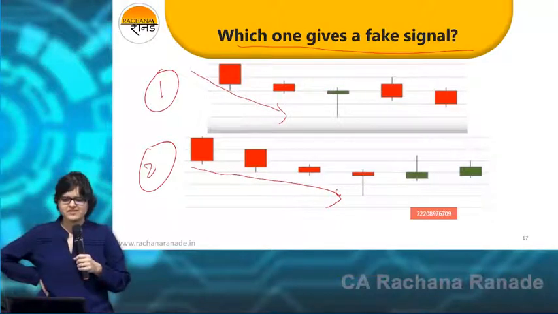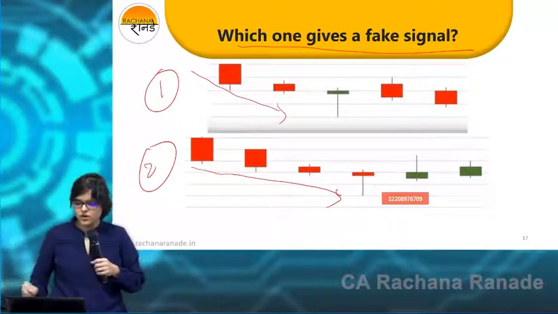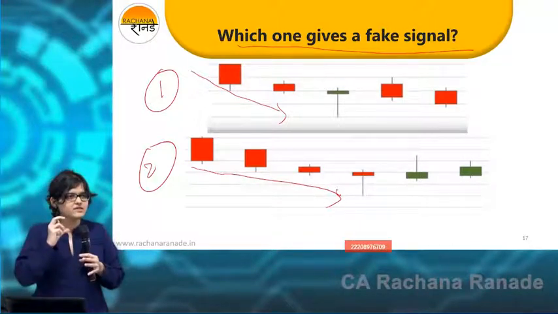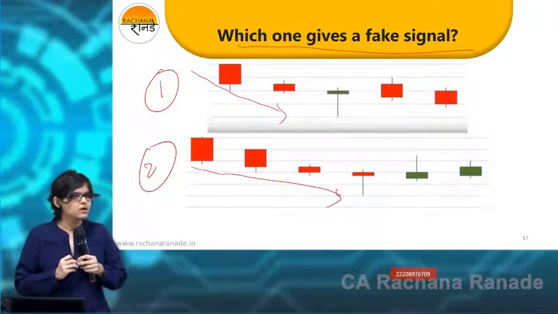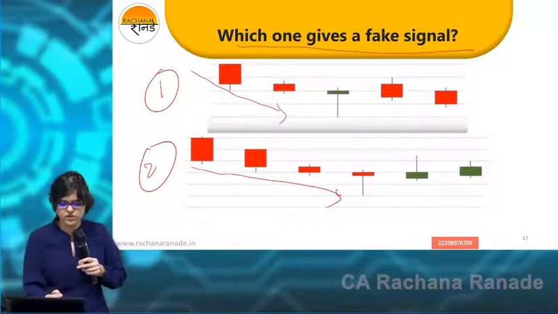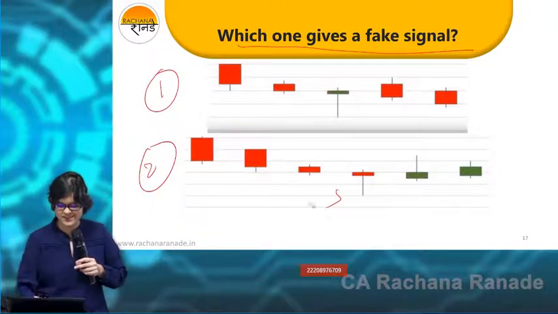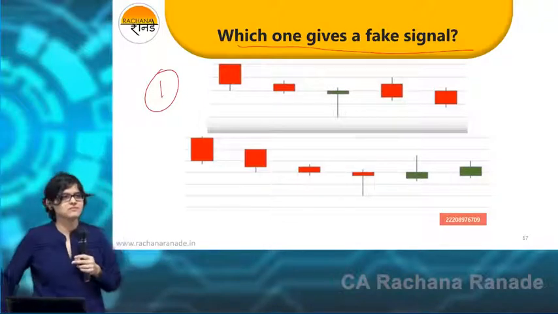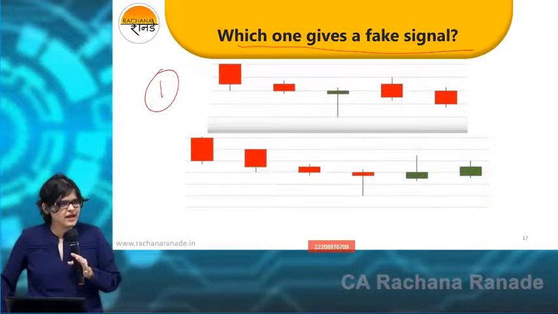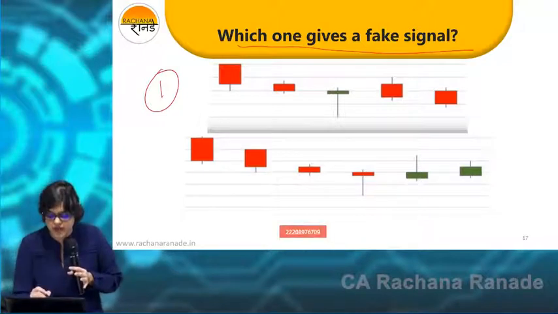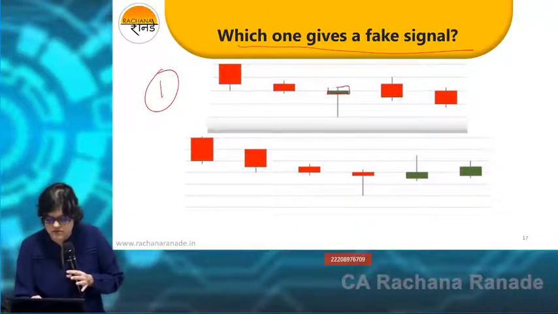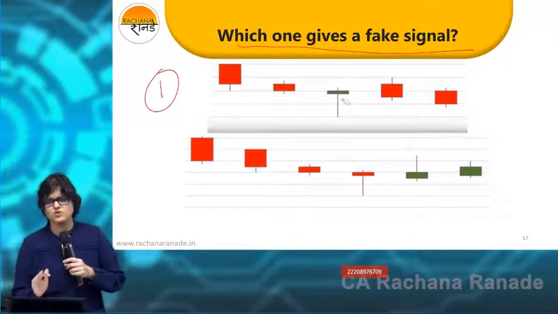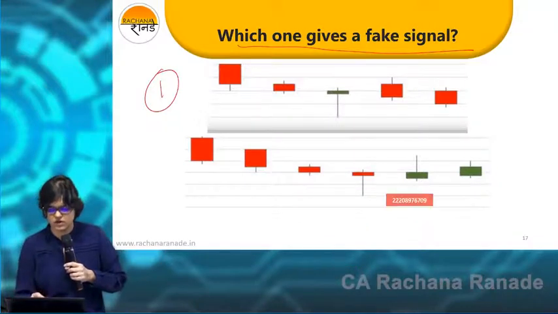Wait. Let's check out the definition of hammer. If I count from left, which number candle is a hammer candle? Let's start from here. In the first case, out of these 5, which one is a hammer candle? Third one is like a hammer candle. Again, as I mentioned, ideally, theoretically, this till here. Sometimes a little bit here and there is okay. So this could be like a doji also.